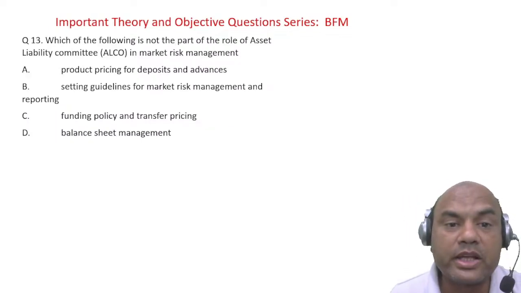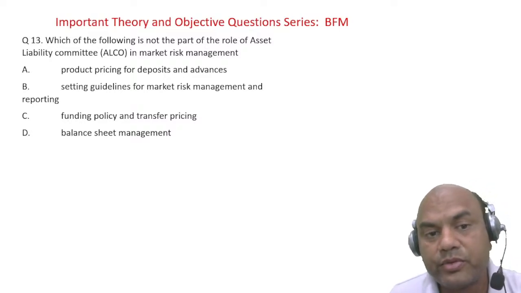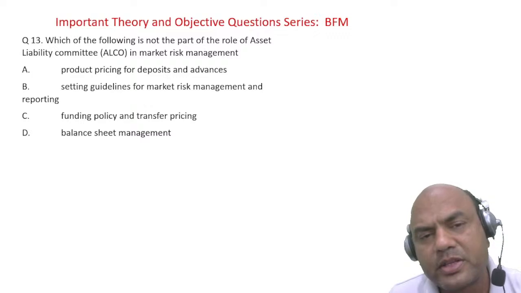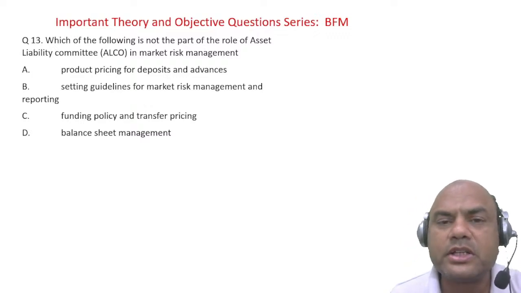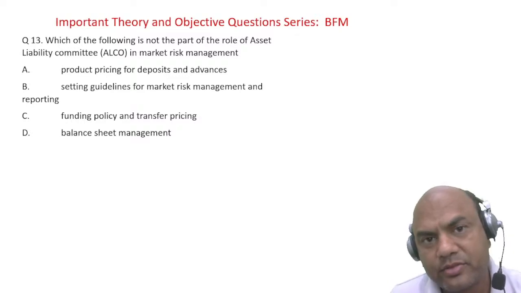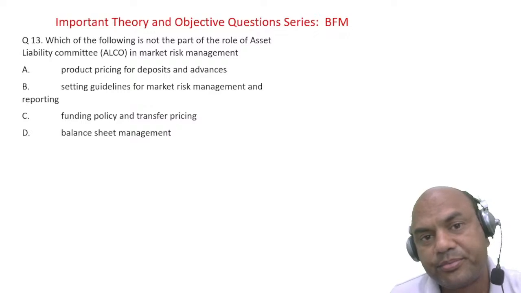Which one of the following is not part of the role of the Asset Liability Committee, ALCO? So ALCO, here in market risk management, always remember ALCO focuses generally on market risk. There are 3 committees. One is ALCO, second is CRMC, third is ORMC.